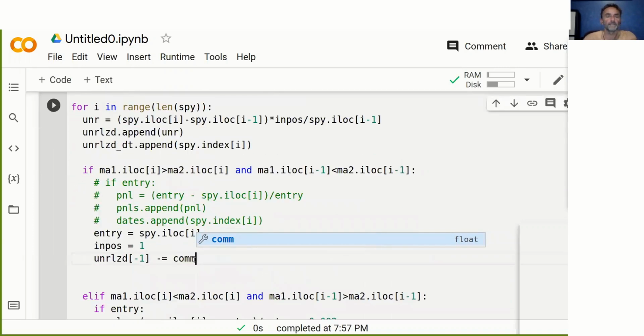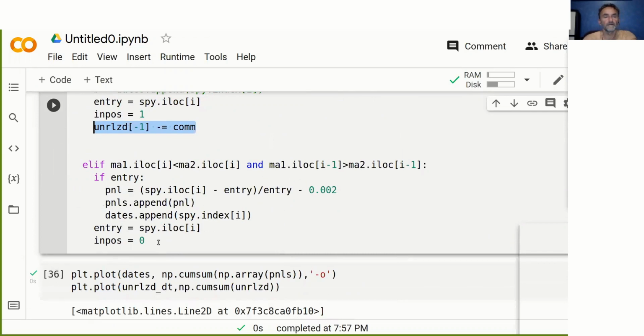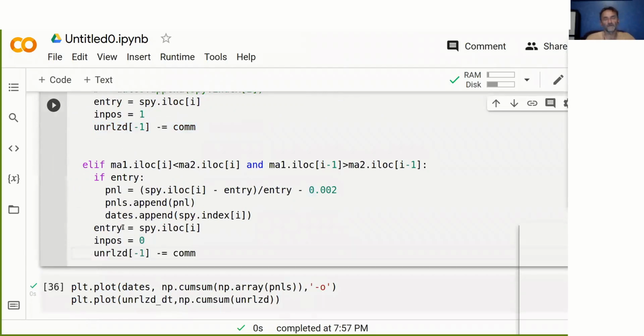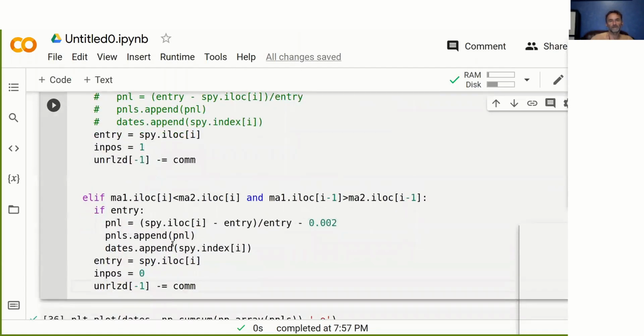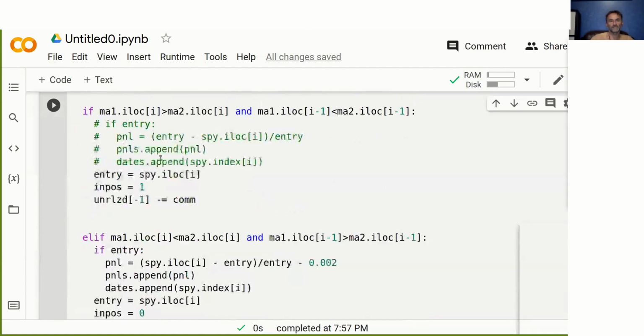And actually we do the same here. Remember, the long entry is the short exit. So we need to account for these commissions here. Even though we are long only, we have to include this twice.